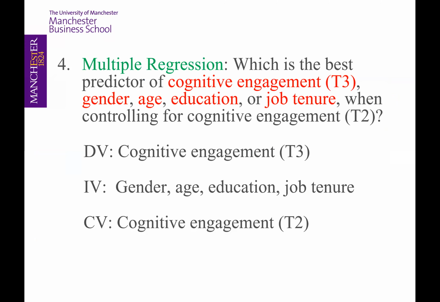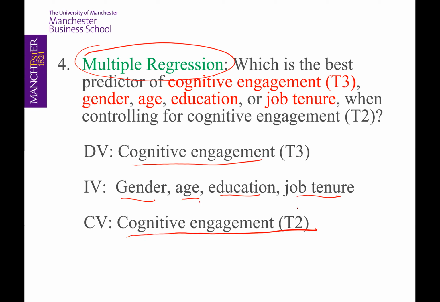And the final question is, which is the best predictor of cognitive engagement: gender, age, education, or job tenure, when controlling for cognitive engagement at time 2? The dependent variable here is cognitive engagement. The independent variables are gender, age, education, and job tenure. Because there is more than one independent variable, we will work on multiple regression. And finally, the control variable is cognitive engagement at time 2.